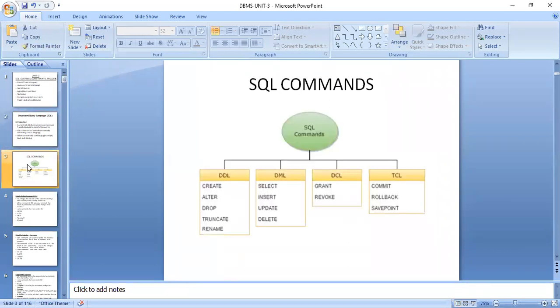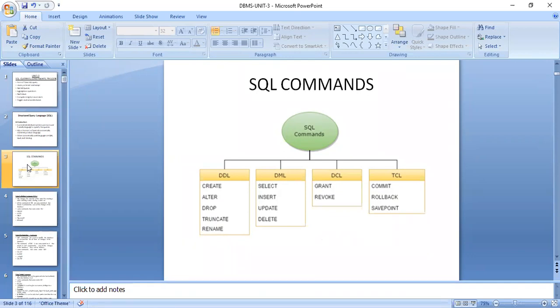The SQL commands are basically divided into 4 types. The first one is the data definition language, where we get commands like create, alter, drop, truncate, and rename. The second is data manipulation language, where we get select, insert, update, and delete. The third one is the data control language, where grant and revoke come in. And the fourth one is transaction control language.